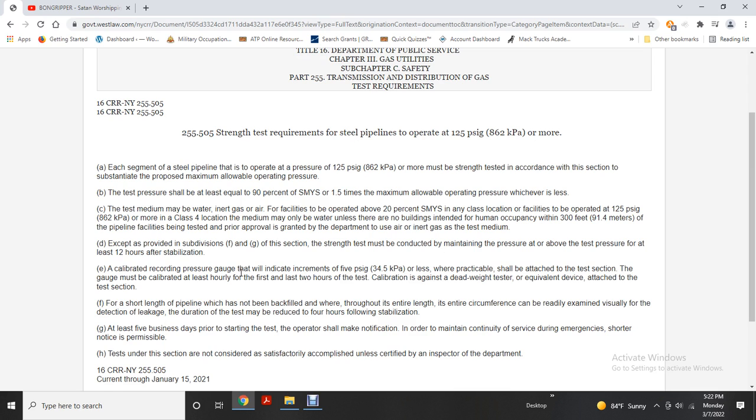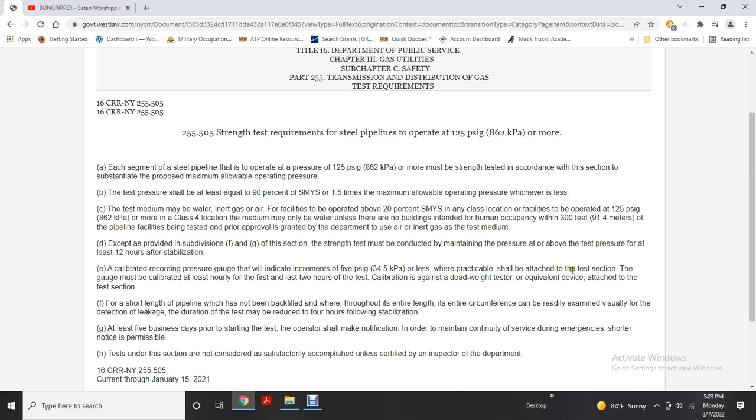In Class 4 locations, the test medium may only be water, unless there are no buildings with human occupancy within 300 feet of the pipeline facility being tested, and prior approval is granted by the Department, in which case air and inert gas test mediums may be used, except as provided in subdivisions F and G of this section. The strength test must be conducted by maintaining the pressure at or above the test pressure for at least 12 hours after stabilization. A calibrated recording pressure gauge that indicates in increments of 5 psi gauge or less must be used.